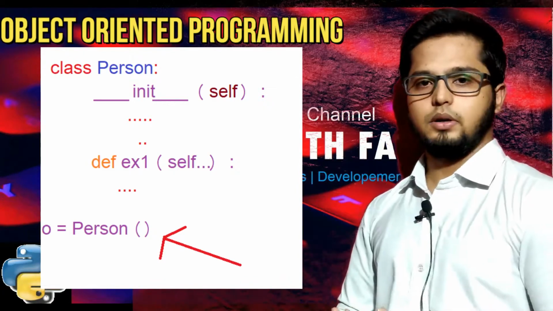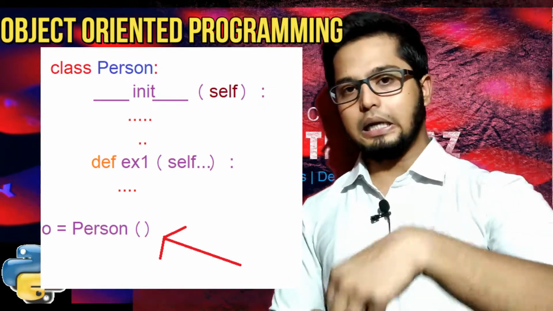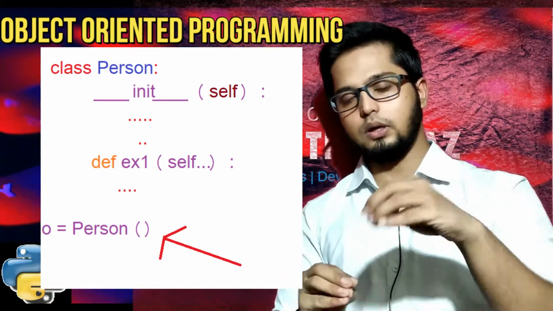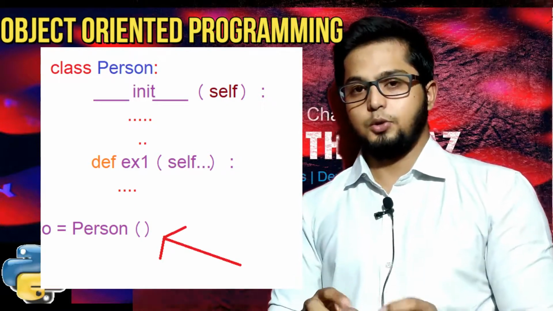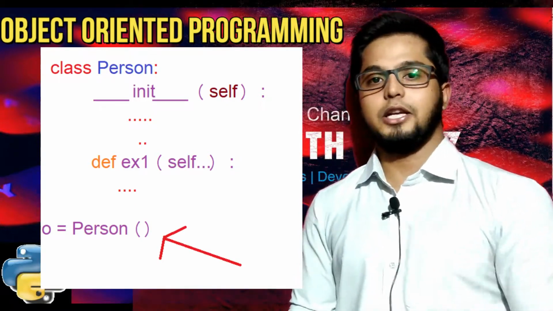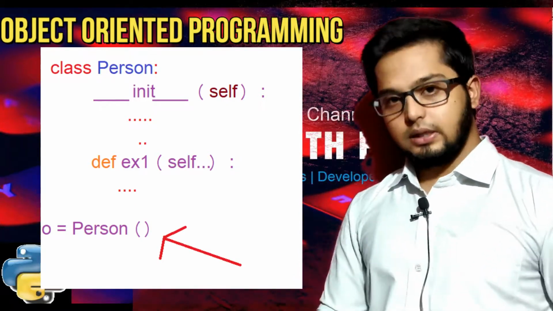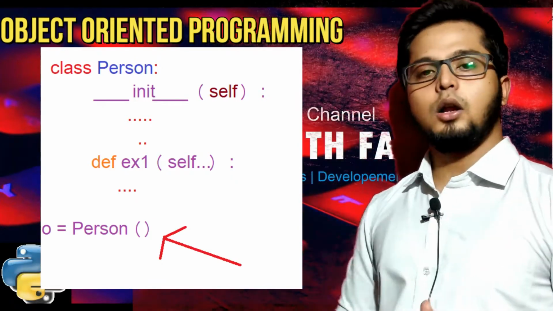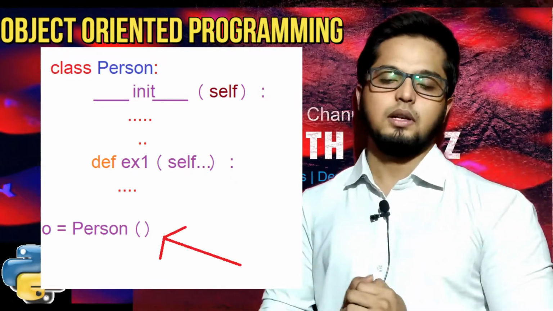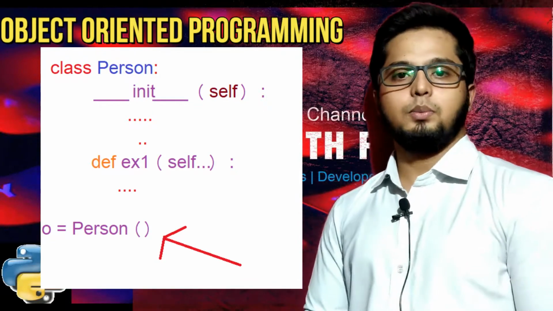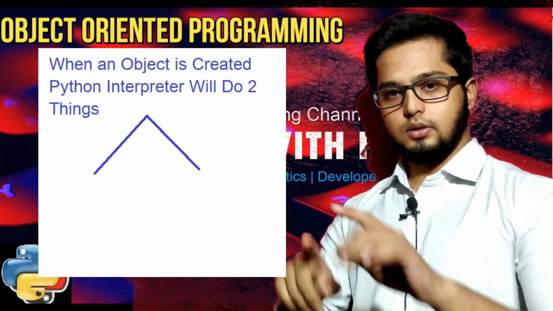Very simple, right? But you have to understand some internal working, what is happening. That is what I am here to explain to you. You will never forget these things. These are very important things. Again, nobody will explain you these things. Whenever you create an object for a class in Python, internally Python interpreter will do two things. Two steps it will do.